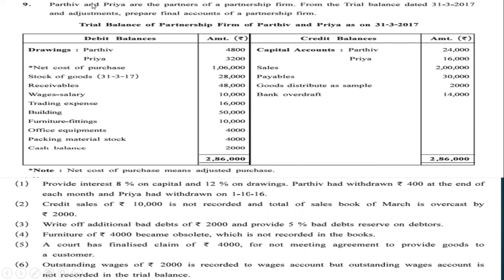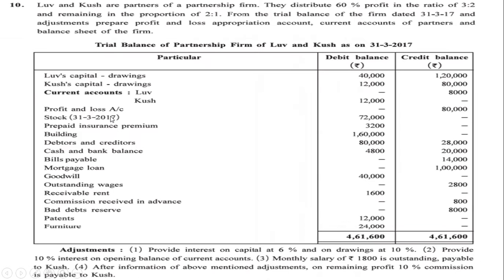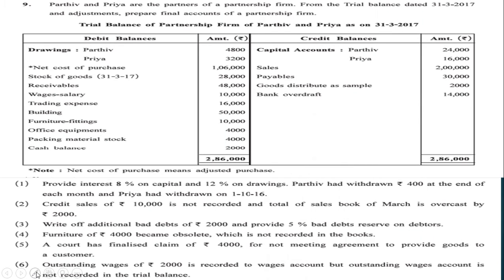Parthiv and Priya are the partners of the partnership firm. From the trial balance dated 31st March 2007, prepare final accounts. It is very important to read this part so that you can come to know whether you have to prepare the entire final accounts or some part of it.